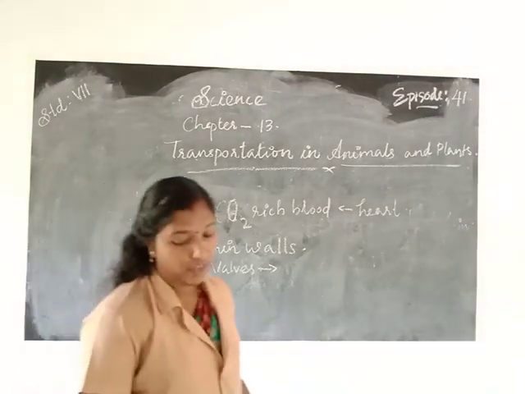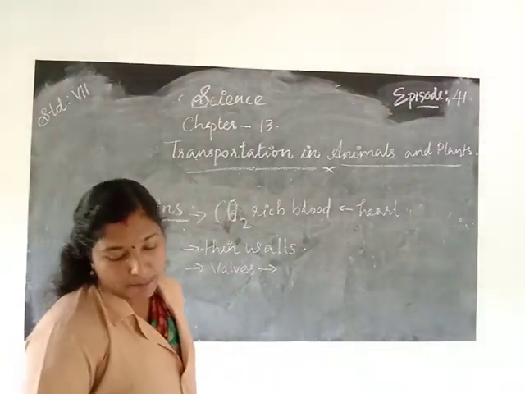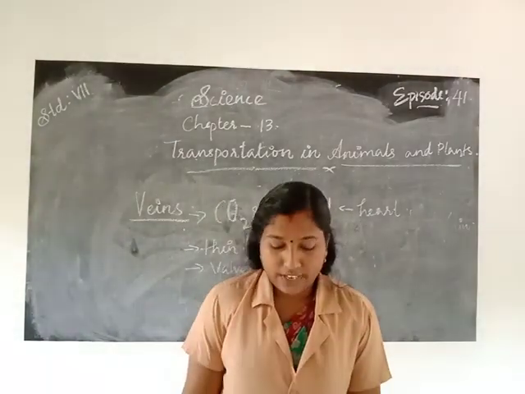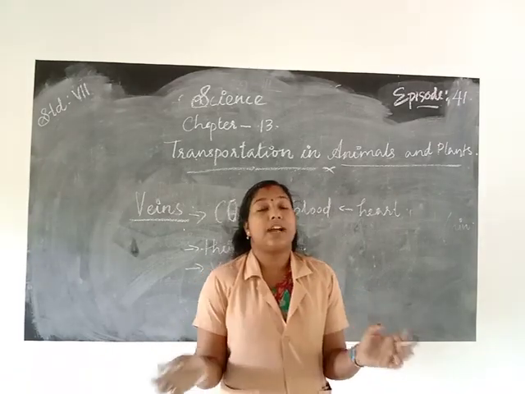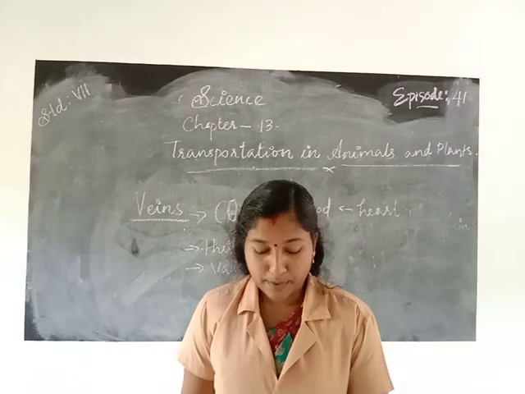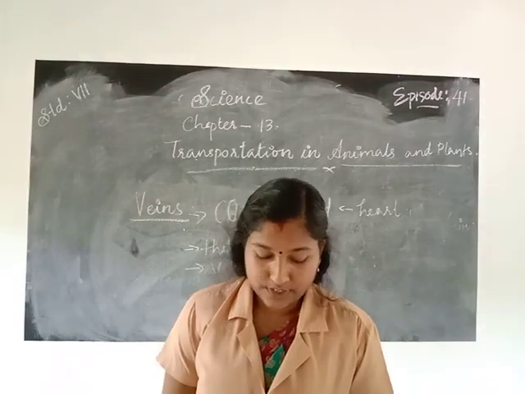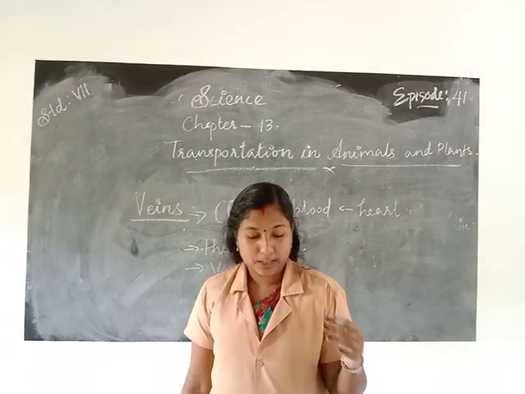Next one, capillaries. We know that more cells combine to form tissues. More than two cells combine to form what? Yes, tissues. Arteries and veins are the two types of blood vessels.